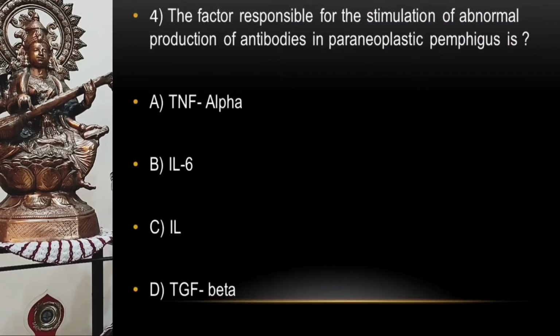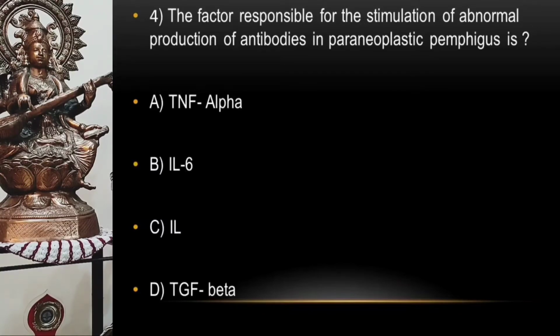With the next question, here it goes on your screen. The factor responsible for the stimulation of abnormal production of antibodies in the paraneoplastic pemphigus is option A, TNF-alpha, option B, IL-6, option C, interleukin-10, and option D, TGF-beta.